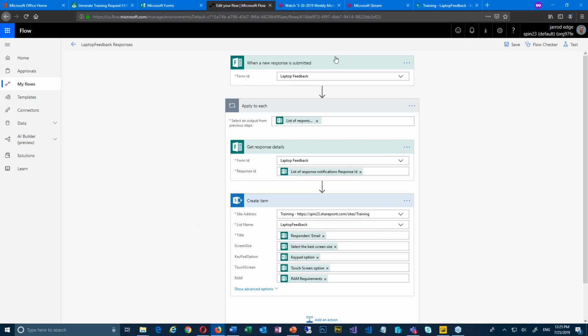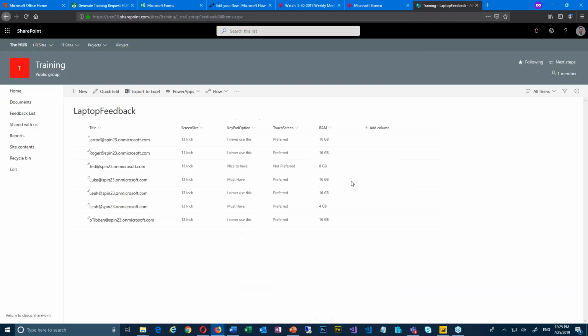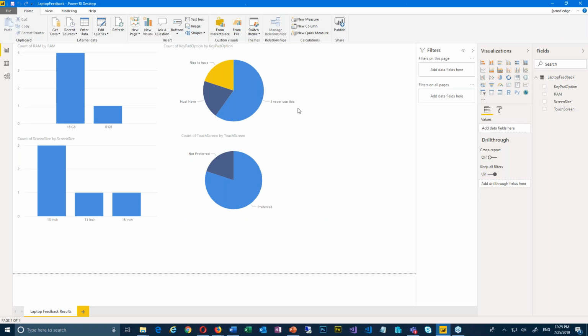What SharePoint list, Jared? Great question, Brittany. Over here, I have this list set up called laptop feedback, and I'm bringing those results right into here. Then, because I like to push the envelope, and because we had a couple minutes left, I decided you don't really want to come into this list and look at that. You kind of want to just look at a dashboard or something like that. So I added a report using my Power BI, and I mapped to that SharePoint list to grab all that data.